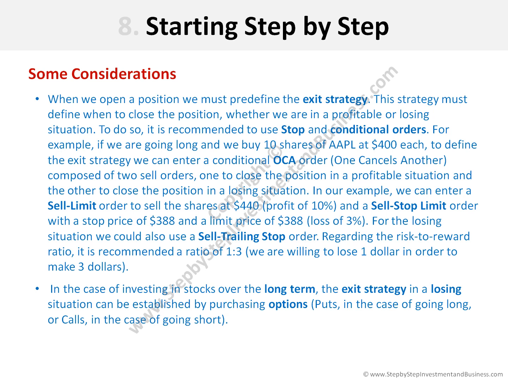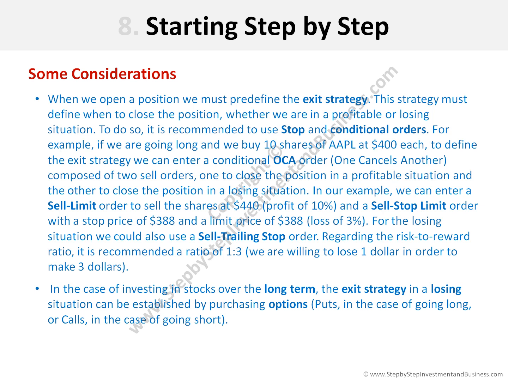For example, if we are going long and we buy 10 shares of Apple at $400 each, to define the exit strategy, we can enter a conditional OCA order. That is, a conditional order one cancels another, composed of 2 sell orders, one to close the position in a profitable situation, and the other to close the position in a losing situation.